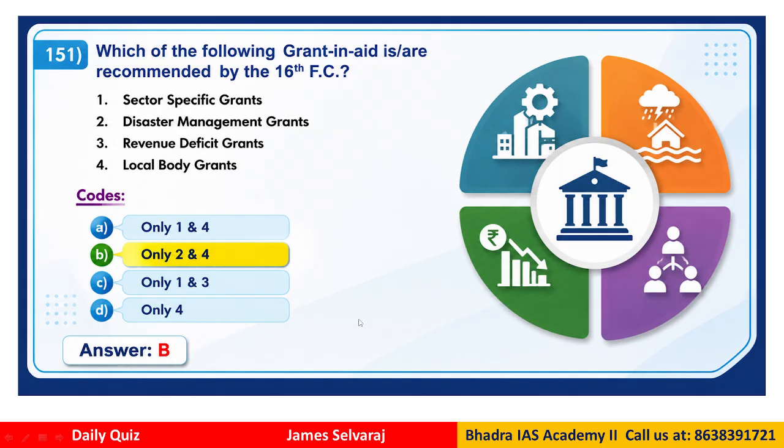Normally a grant in aid is the free money transferred by the central government to the states as recommended by the Finance Commission. So which grant did the 16th Commission recommend? We have a sector specific grant, disaster management grant, revenue deficit grant, or local body grant. The options are 1 and 4, 2 and 4, 1 and 3 and 4.